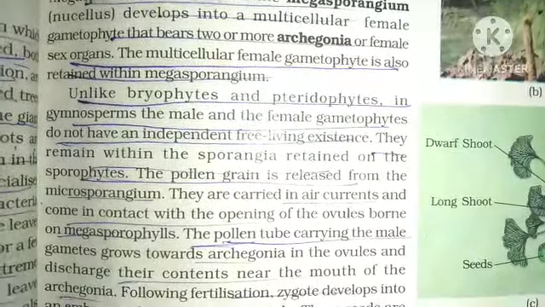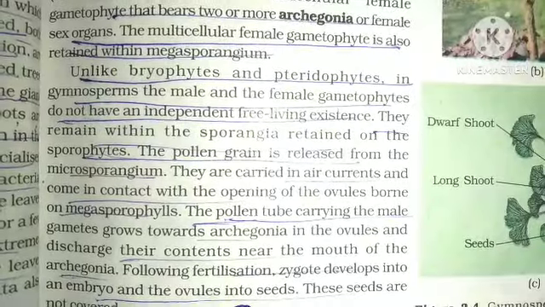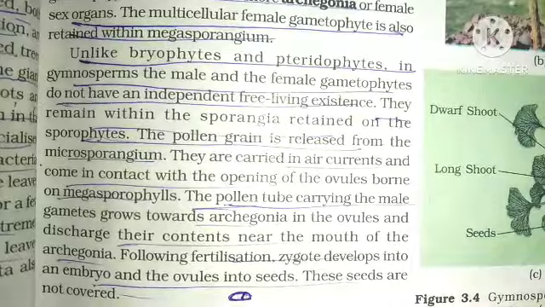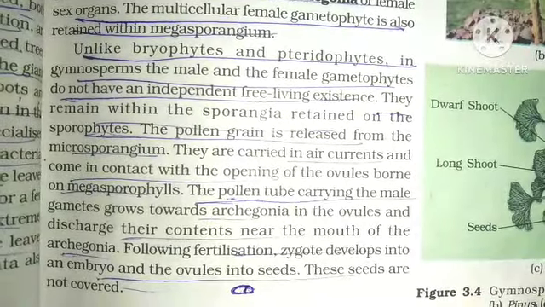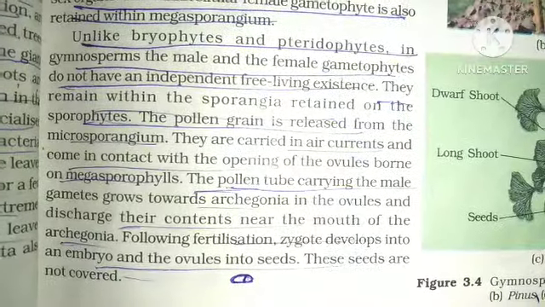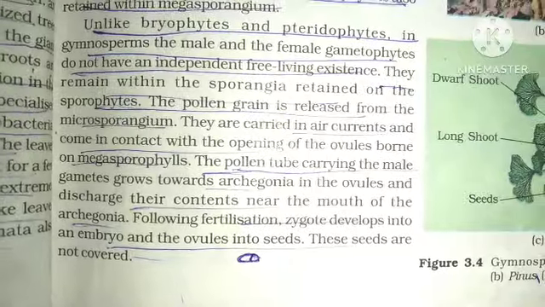The pollen grain is released from the microsporangium. They are carried in air currents and come in contact with the opening of the ovules borne on megasporophylls. The pollen tube carrying the male gametes grows towards archegonia in the ovules and they discharge their contents near the mouth of the archegonia. Following fertilization, the zygote develops into an embryo and the ovules into seeds. These seeds are not